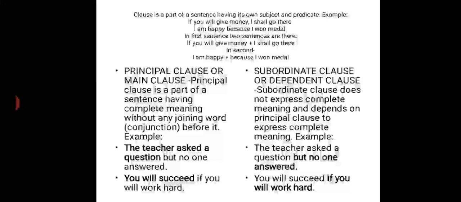Now thereafter, principal clause, or what you say main clause. A principal clause is a part of a sentence having complete meaning without a joining word, or what you call a conjunction, before it. It means it is totally independent.